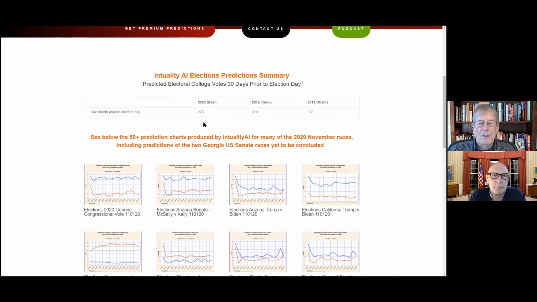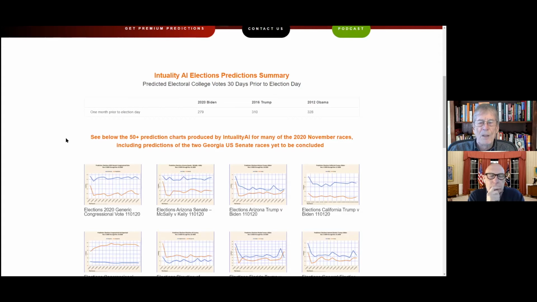Now, underneath this summary are all the charts that it has also produced for all the various races around the country, 50 plus of them, for the gubernatorial races, for the various US Senate, state Senate and representative races.